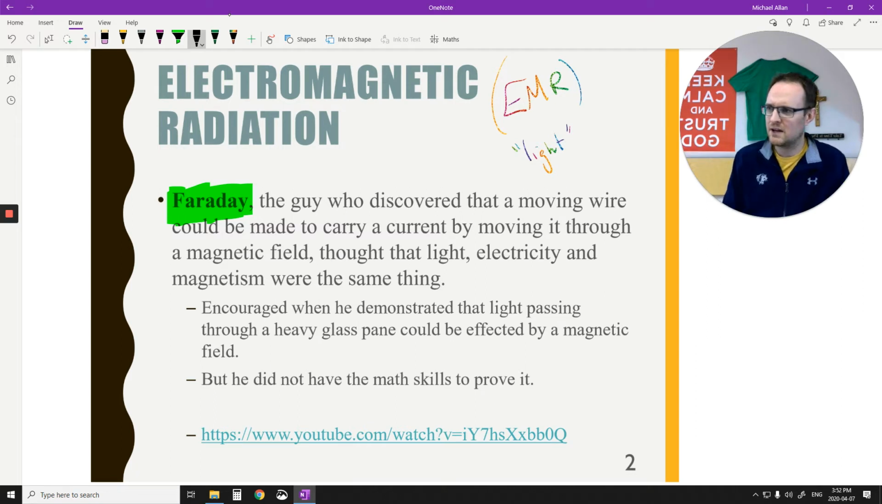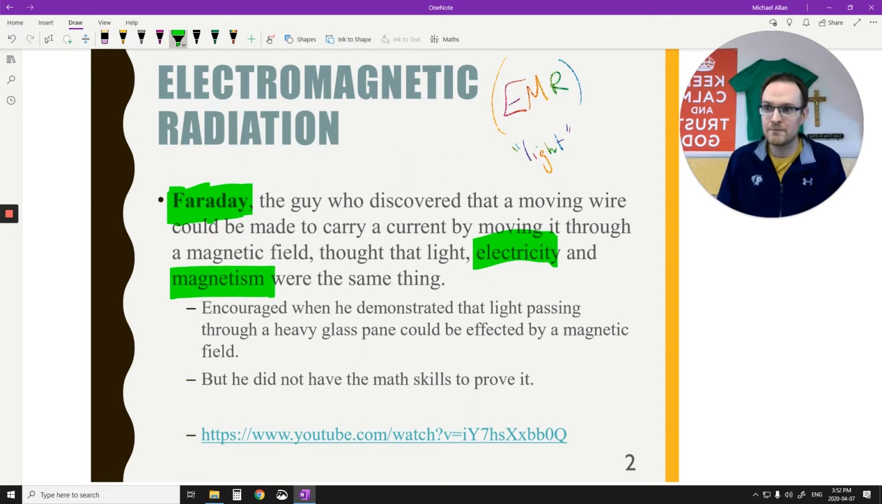Faraday thought that because electricity and magnetism are the same, because I can produce one using the other, I can use electricity to produce magnetism and I can use magnetism to produce electricity. So I've got the generator effect and the motor effect. He was also thinking that light could be affected by a magnetic field, and that essentially it might be the same thing. He was pretty encouraged. He had an experiment called the Faraday effect.